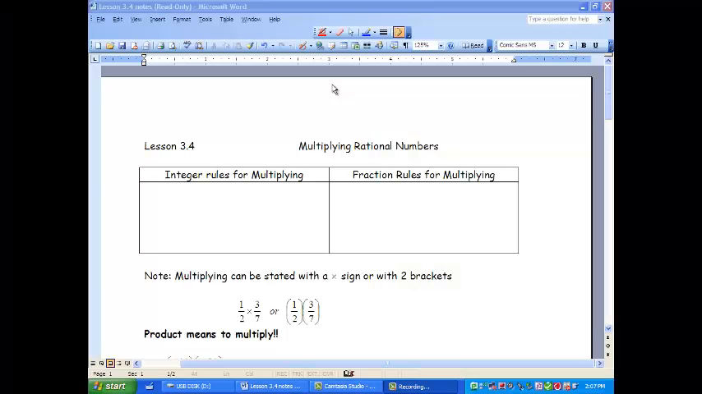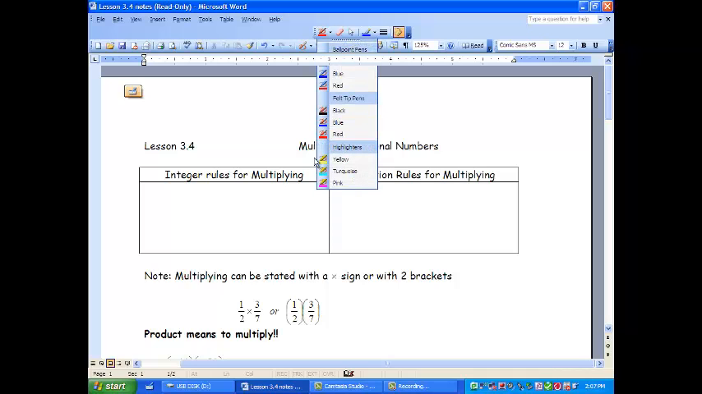Well, this is Mr. Waterman again, and today we're going to be multiplying rational numbers. Now we have to go back to our first unit and talk about integer rules for multiplying. And what do we know about this? Well, we have to make sure that we know what's going on when we're multiplying numbers.